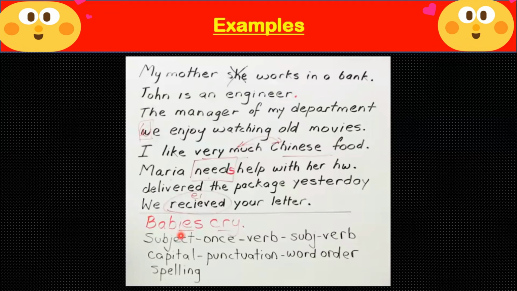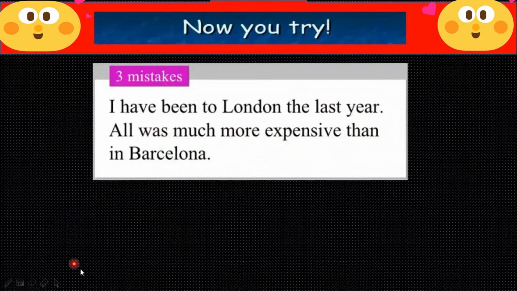This is the correction of your first page. I like Chinese food very much. Maria needs. I make the corrections over here. Kindly see it. Now you try. There are three mistakes over here. I have been to London the last year. All was much more expensive than in Barcelona. Find out.